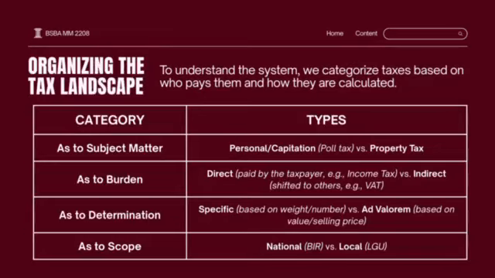Organizing the tax landscape. To understand the system, we categorize taxes based on who pays them and how they are calculated. Category, types. As to subject matter: personal/capitation, poll tax versus property tax. As to burden: direct, paid by the taxpayer, e.g., income tax, versus indirect, shifted to others, e.g., VAT.